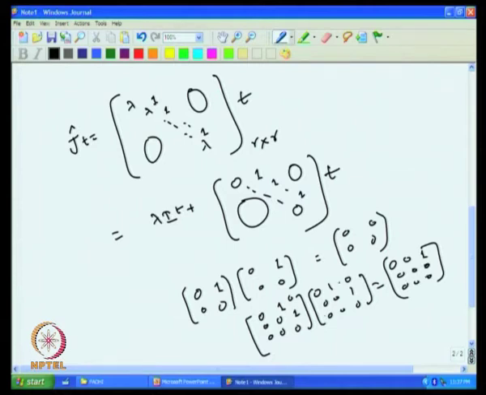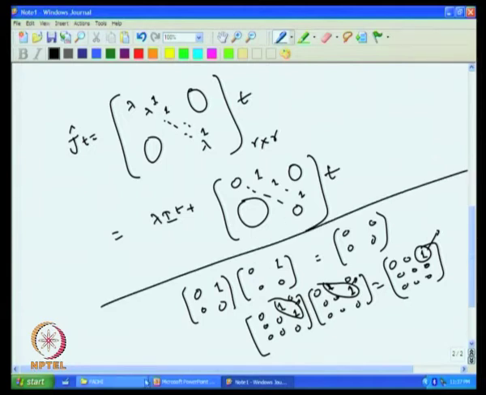So, what does it tell us? If I have some 1 element here, this 1 will get shifted, it will go to that corner. So, this will result in 1. Then there is nothing to shift anymore, so the next one will become 0. So, that is a shift, it will happen in an off-diagonal sense, and it will ultimately go to 0. That is the nice part of it.